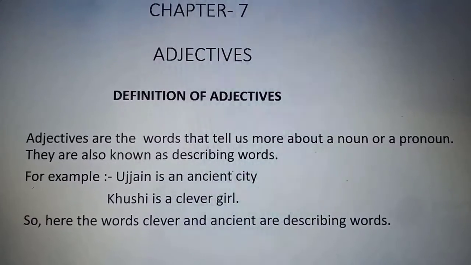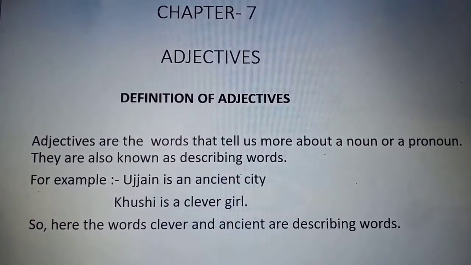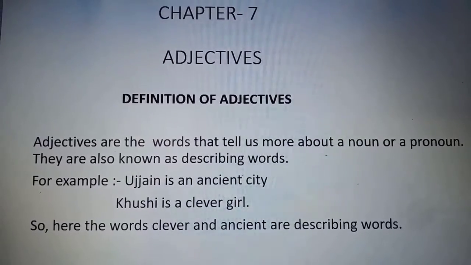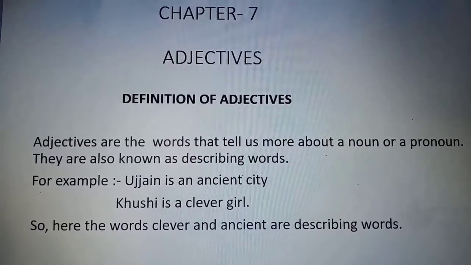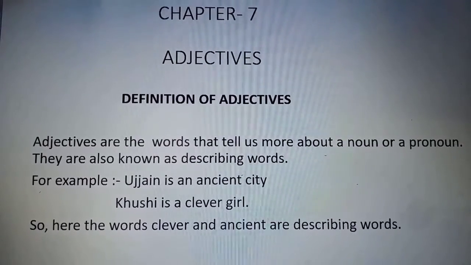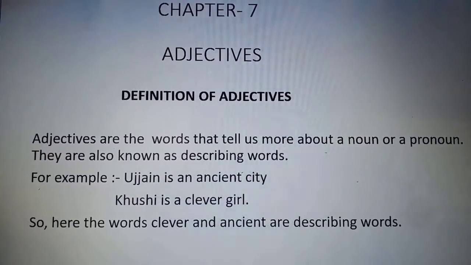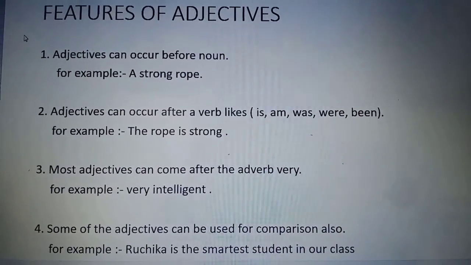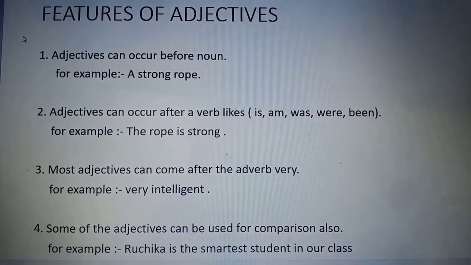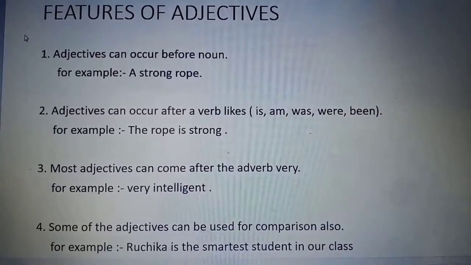Second example, Khushi is a clever girl. That means the word clever is an adjective because it is describing a girl. So the words clever and ancient are describing words, or we can say they are adjectives. As we have completed the definition of adjectives, now we are going to learn about some features of adjectives.